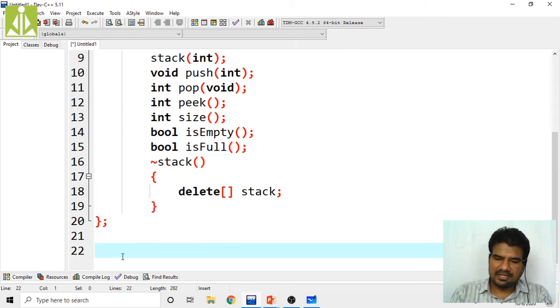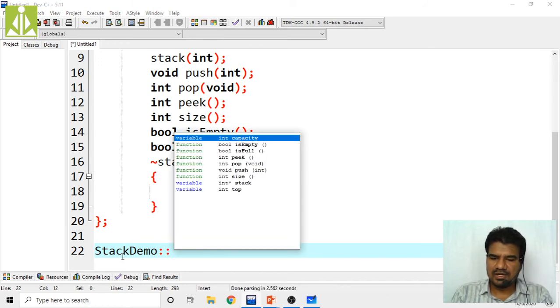In order to make that constructor defined outside the class, I have to perform the scope resolution, isn't it? The constructor will not have any return type, so directly the class name is stack demo, scope resolution, and my function name is the constructor itself.